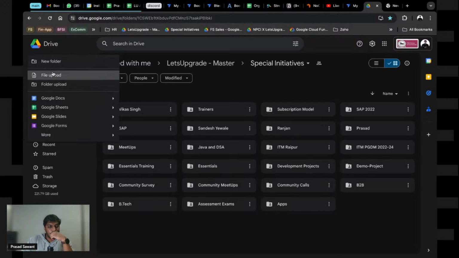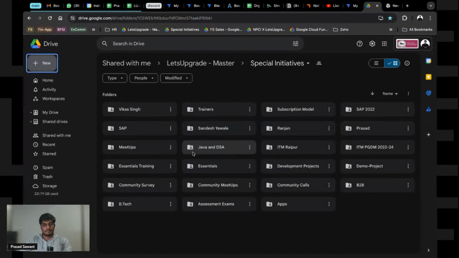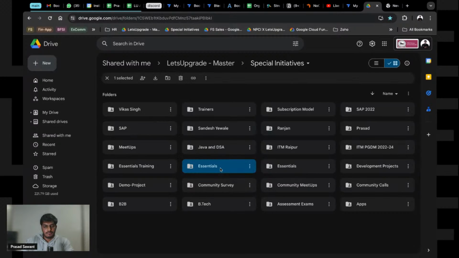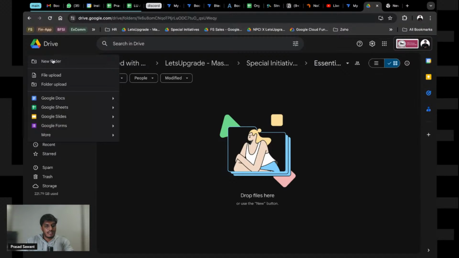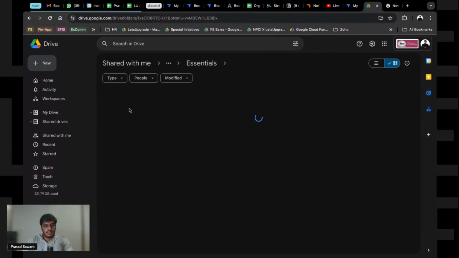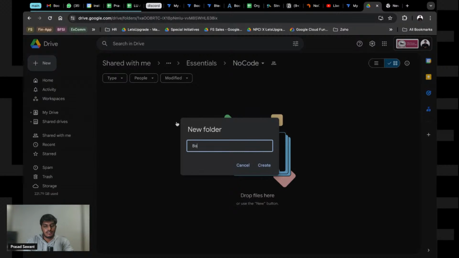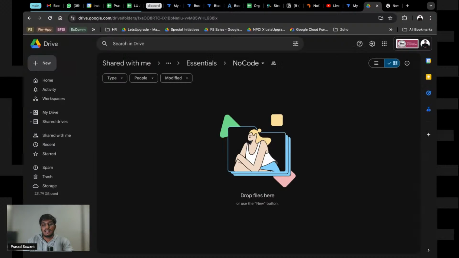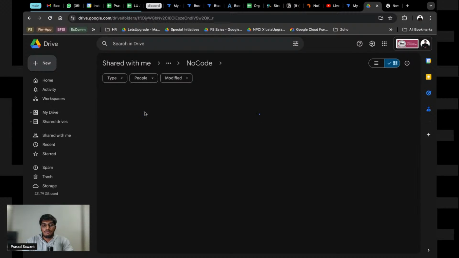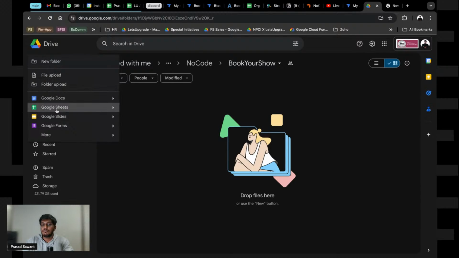I'll create a new folder for you guys, which is essentials. Then we have something called no code. And here we have our project, book your show. This is where I said we will start managing our project. Now inside book your show, here is where I need a sheet, because this is going to be the base of my project. So I'm going to create a sheet here.